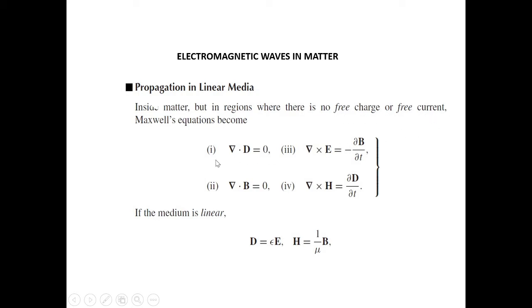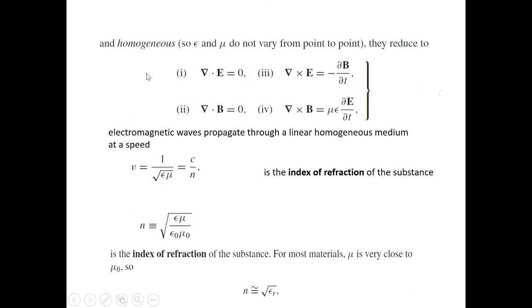Then del dot E equals 0, equation number 1. Del dot B equals 0, equation number 2. Del cross E equals minus dou B by dou t. Del cross H equals dou D by dou t. If the medium is linear, that means D equals epsilon E, H equals 1 by mu B.